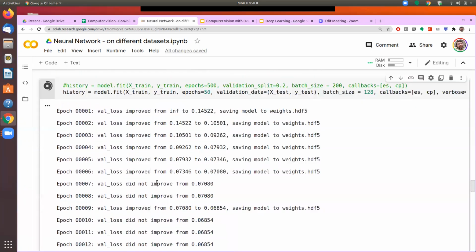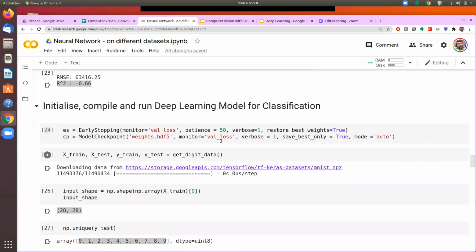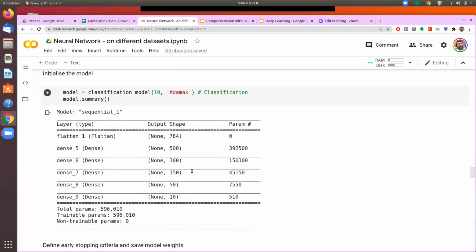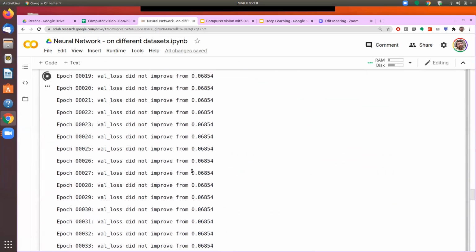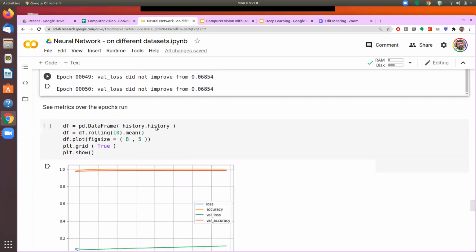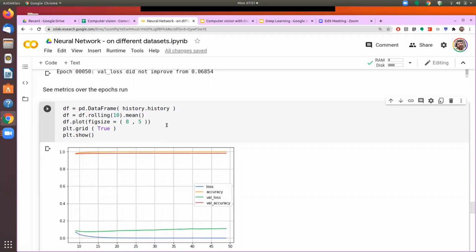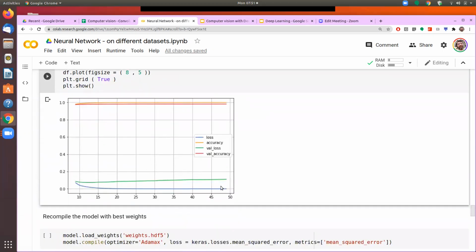Say here we are running 50 epochs, and the patience we had given was 50. So it will run for the entire 50 anyway. Now all the 50 epochs have been run. We can see how it has performed. So the pattern is more or less the same.